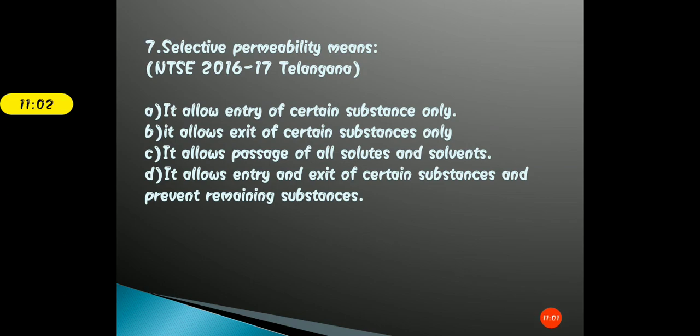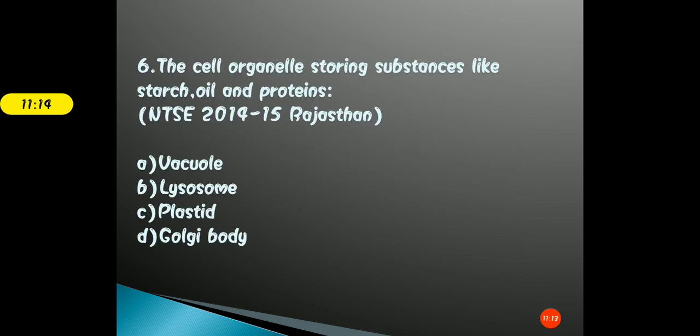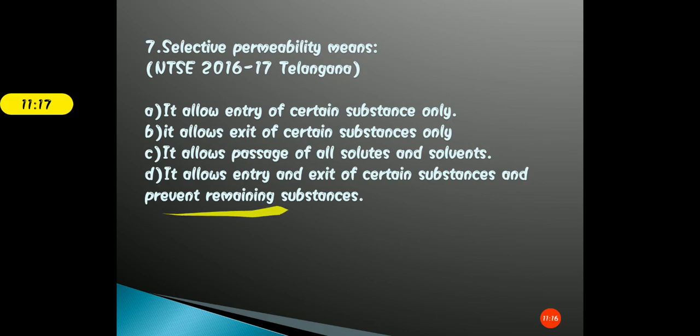Okay, students. So I wish that you have marked the right answer. The correct answer for this question is option D. Option D is that it allows entry and exit of certain substances and prevents the unwanted ones, the remaining substances. So this is the process that we popularly know as osmosis. Okay, and a semi-permeable membrane is required in the process of osmosis, and the semi-permeable membrane is also termed as selectively permeable membrane, that allows the entry and exit of certain specific molecules.